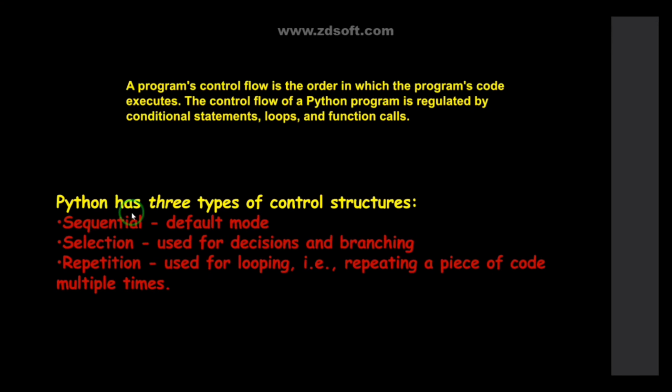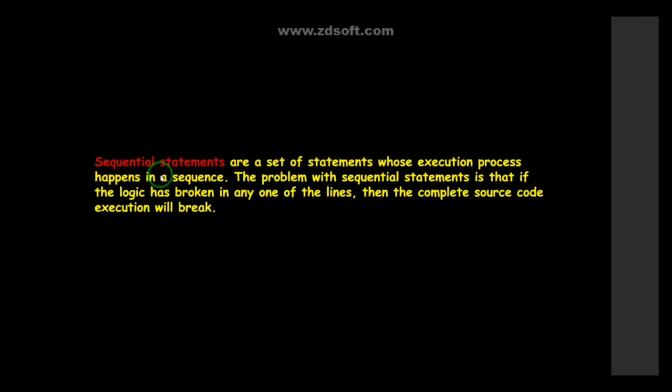So in Python we have three types of control structures. The first one is sequential, the second one is selection, and the third one is repetition. What is meant by sequential? It is called the default mode. So let us know about the first one, sequential. Sequential statements are a set of statements whose execution happens in a sequence.